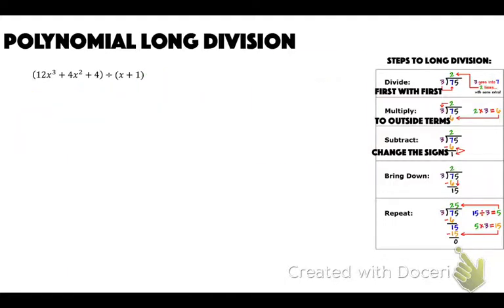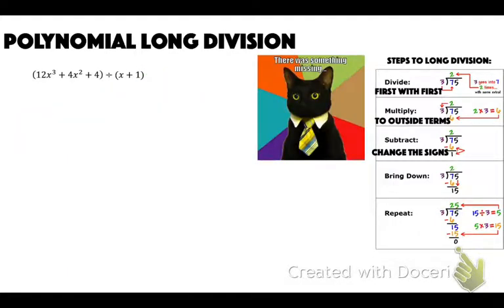Okay, let's look at this one. So here, there's something missing. If we looked at this, we have x cubed, x squared, but then we have an x. But there's no x there, so it would be 0x and then 4. So when we're setting this up, we just have to plug in a 0x for where the x was going to be. It's kind of like a placeholder. We need that placeholder there, and it's going to get us all mixed up if we don't. And then we can just go through this the same exact way.